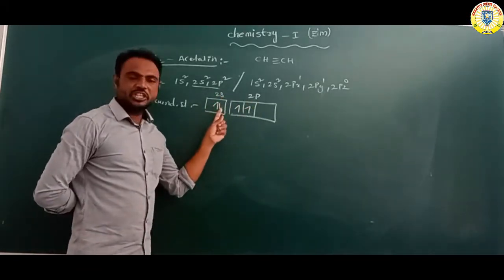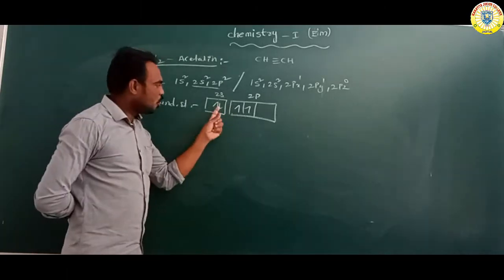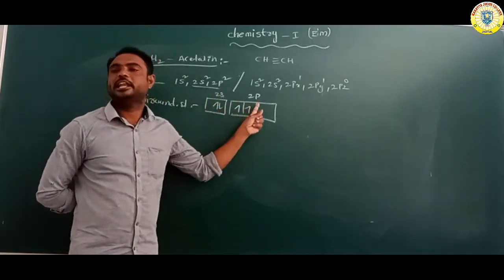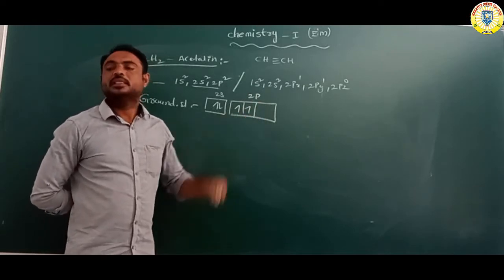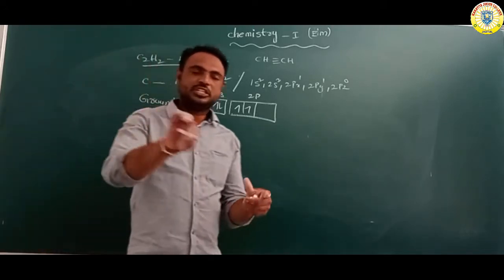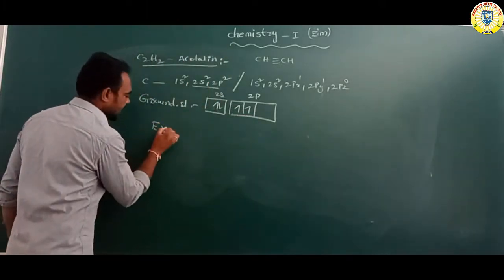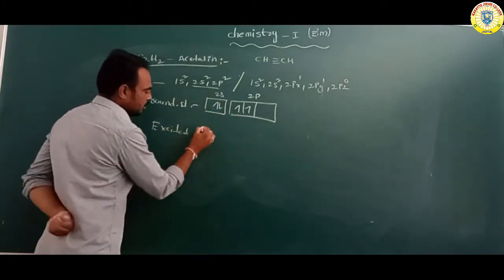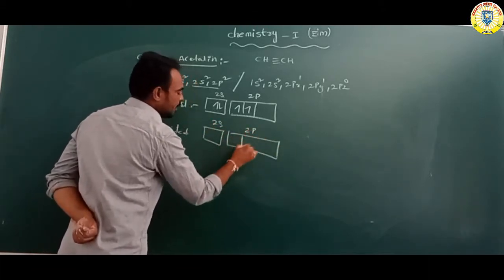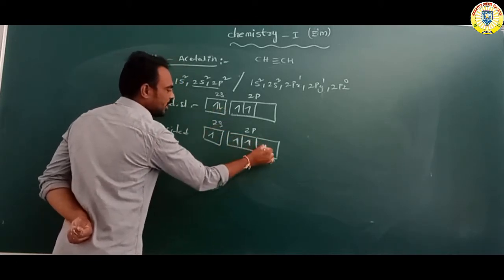When an electron in the lower energy shell absorbs some energy, it jumps from the lower energy shell to the higher energy shell. That is called the excited state. So we write the excited state: 2s orbital 1, and 2p orbital 1 1 1. So one electron of the 2s orbital has jumped to the 2p orbital.